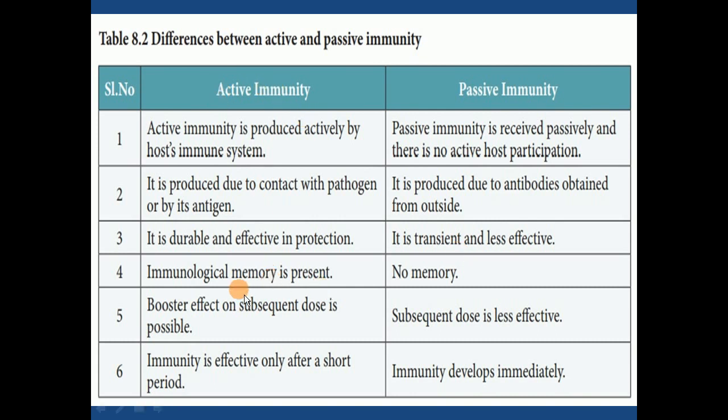Active immunity is involved in the production of memory. Means if the same pathogen enters for the second time, your immune system will recall it because of the presence of memory cells, because of the characteristic of active immunity. So memory of this infection or pathogen is present in case of active immunity. No such memory is present in case of passive immunity. Booster effect on subsequent doses is possible. Here it is very less because you are already providing ready-made antibody.